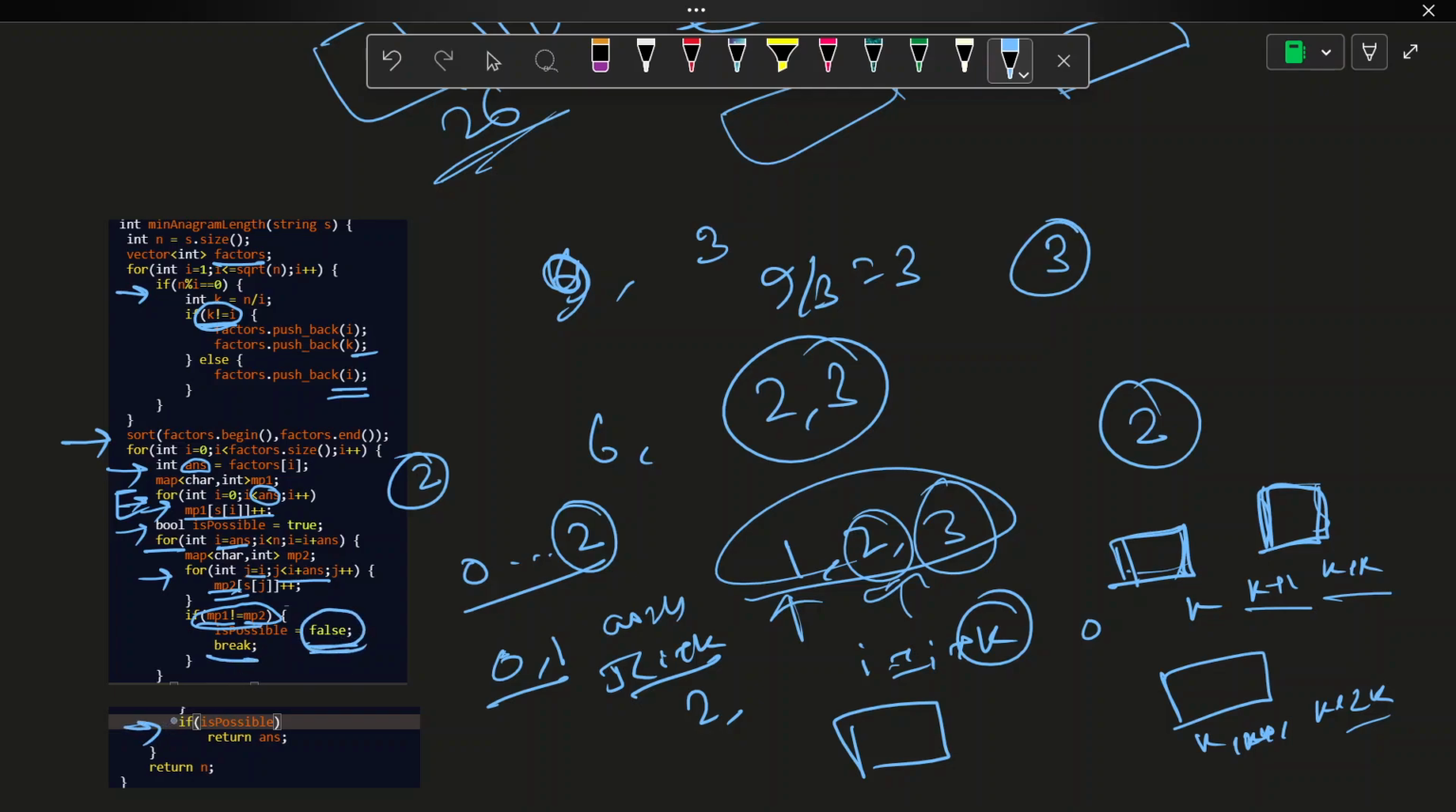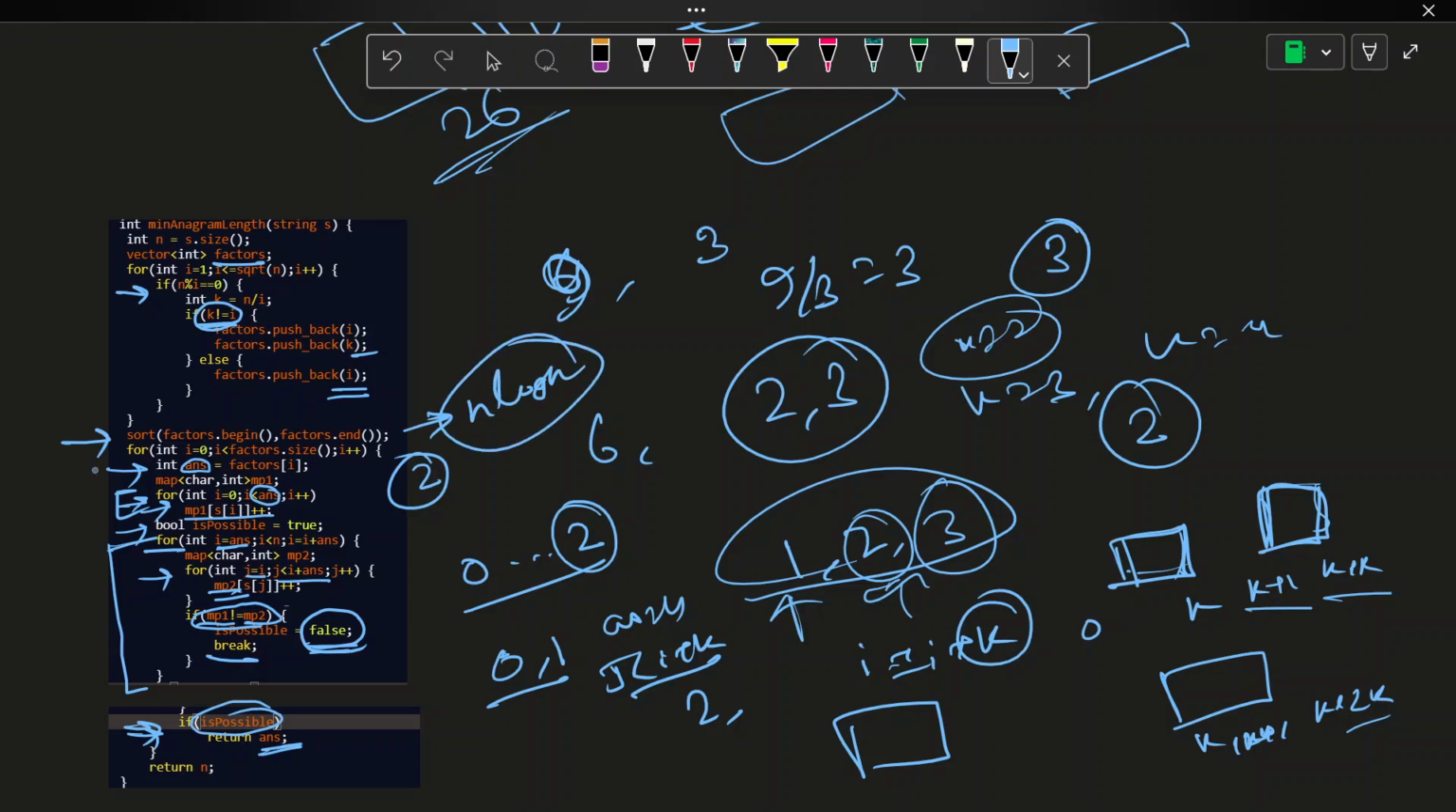If it is possible for all, then after traversing all the characters, we'll check whether it is possible for all the substrings or not. If it's still true, then return the answer. Because I don't have to check whether k equal to 3 is possible or k equal to 4 is possible. If k equal to 2 is giving us an anagram, then that is the minimum length. Right, got it? What is the time complexity of this? Here it will be n log n, and the for loop will be big O of n, so it will be almost n square. Okay, got it, right? Thank you.